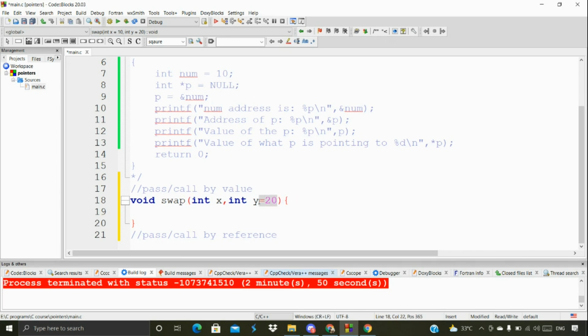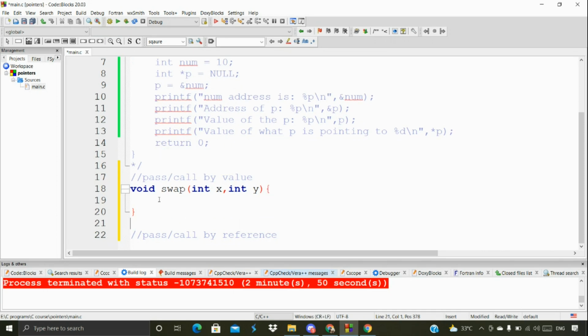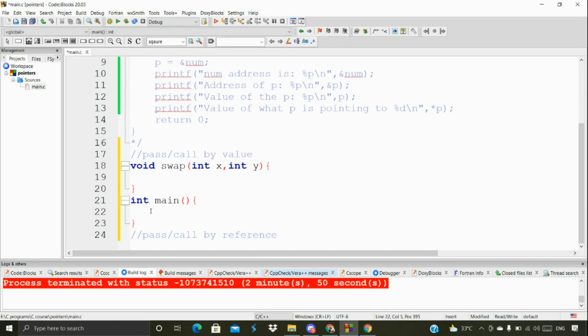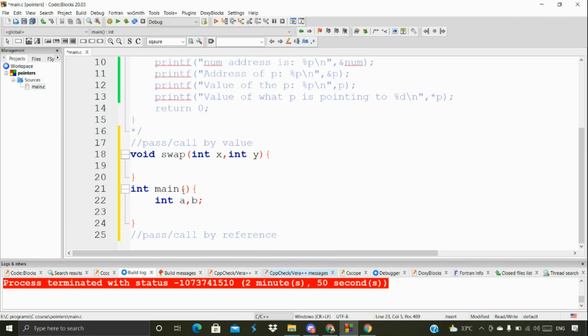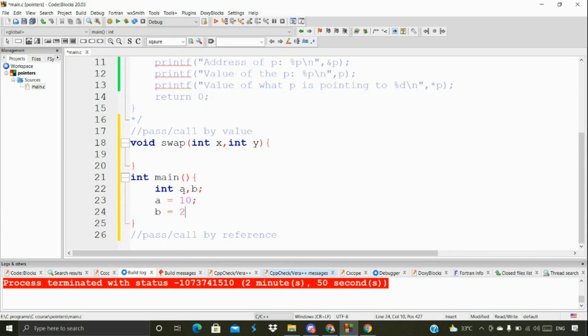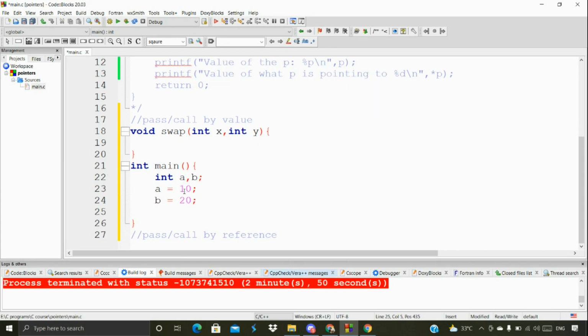This function is going to make the changes for the particular data. That's what we're going to do using this swap function. So that's it, nothing else. This is the function we're going to write right now. Before that, let's write the main function as well. Inside main, I'm going to declare two variables, a comma b, and store values: a equals 10 and b equals 20.